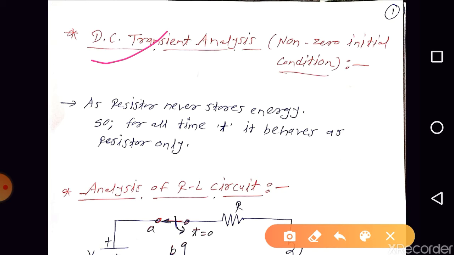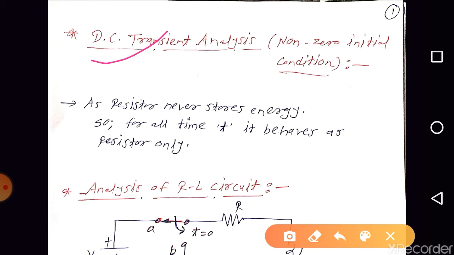At time t equal to 0 we move the switch position from 1 to 2, or from A to B. Due to that, the energy stored by the inductor at the switching instant becomes non-zero, as well as the energy stored by the capacitor at the switching instant. So that's why it is a non-zero initial condition.